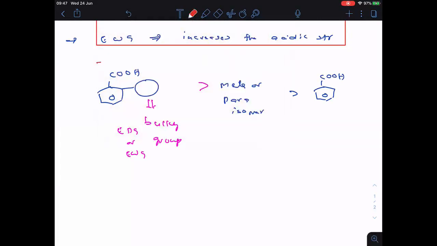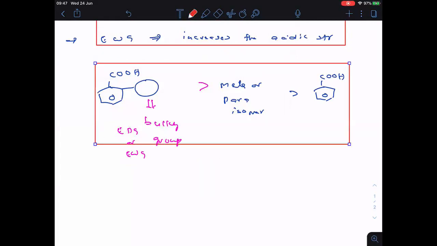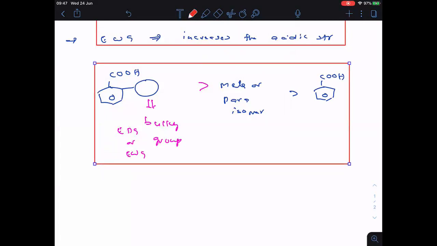Clear? So remember everyone, this is the most important one. If any bulky group is present at ortho position in benzoic acid, then that will be the strong acid, whether the group is electron donating or electron withdrawing, whatever it may be.